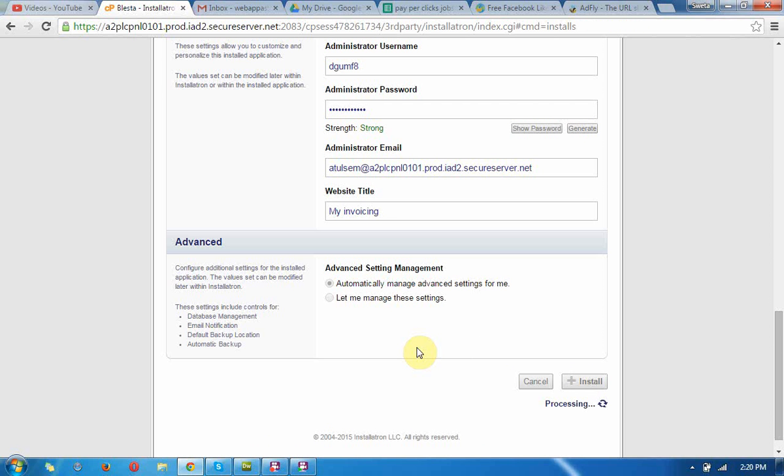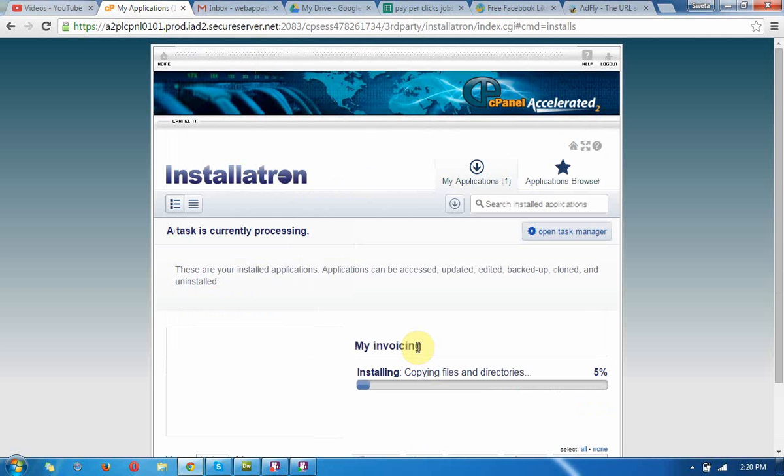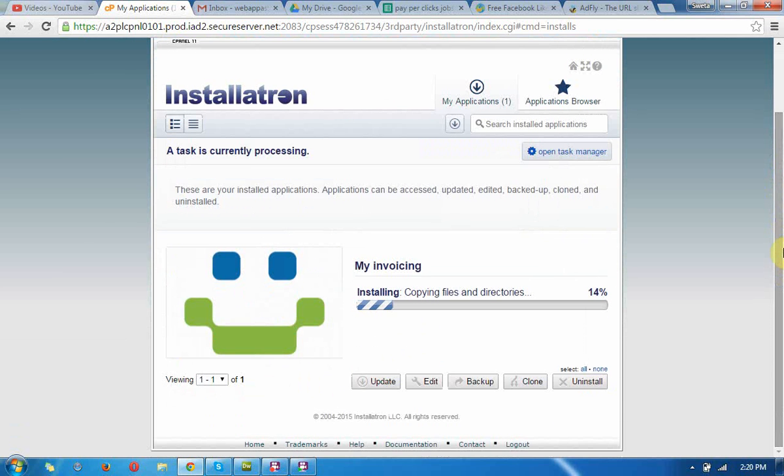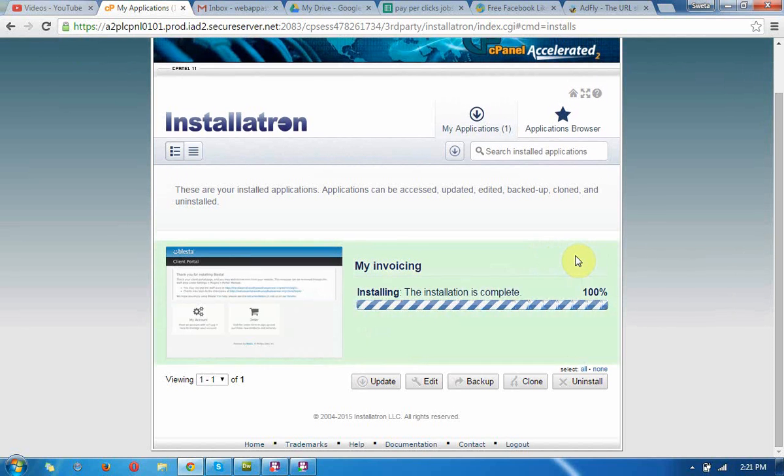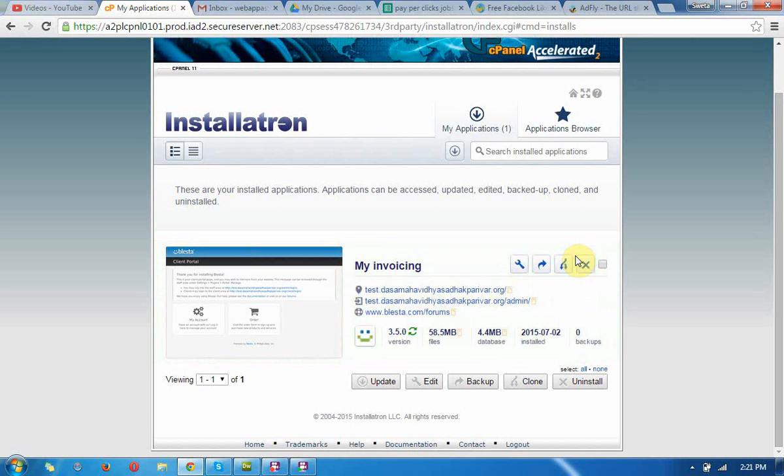It takes a few seconds to install this application at your domain name. Just wait for a while, it will be installed. There are 3 links.